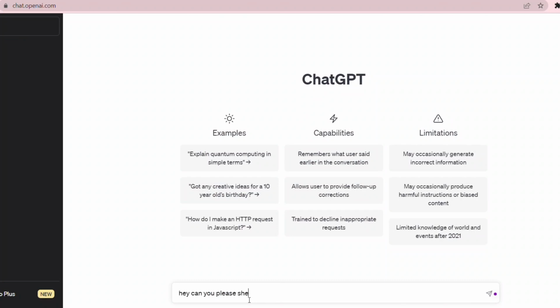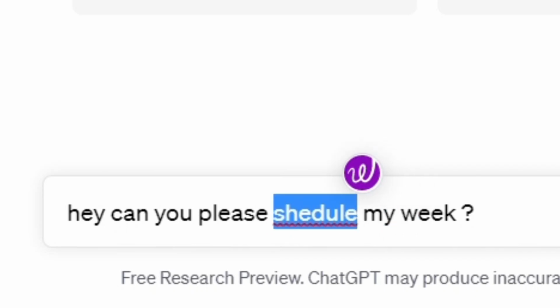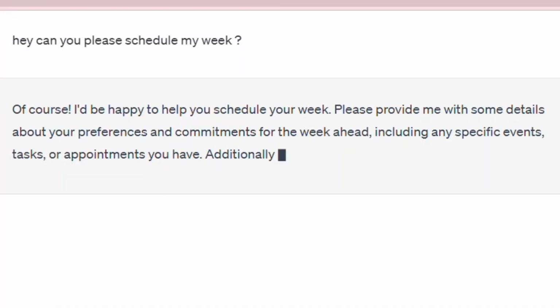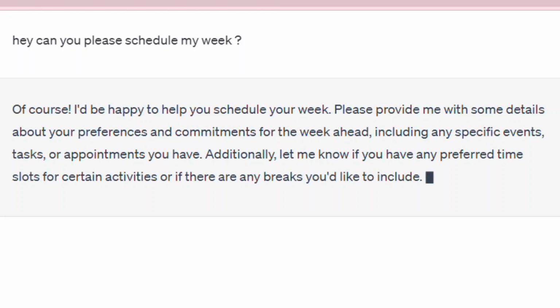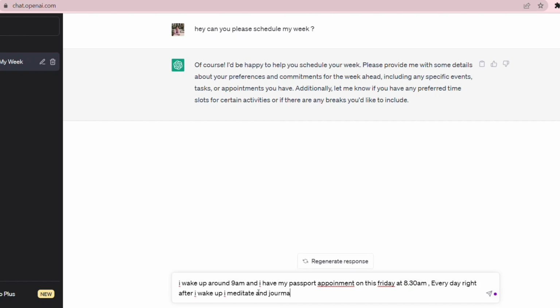Basically, I was chatting with this AI system the day before I started doing this. The first thing I did was command ChatGPT to make a schedule for me. Today is Wednesday, and I wanted the schedule till Friday. I gave it my things: I meditate in the morning, I get up by 9 o'clock, and I have an appointment for my passport on Friday.